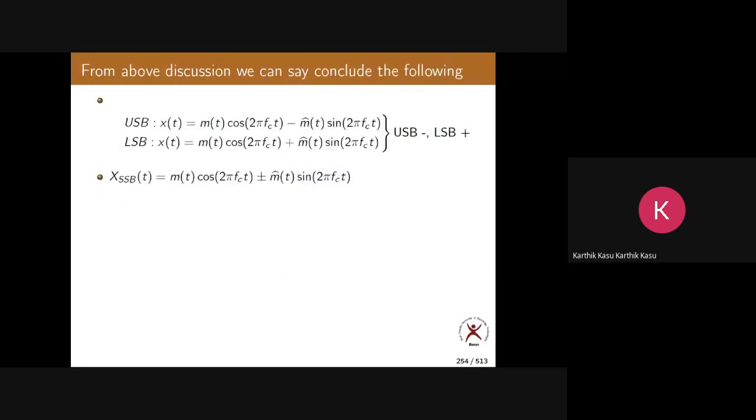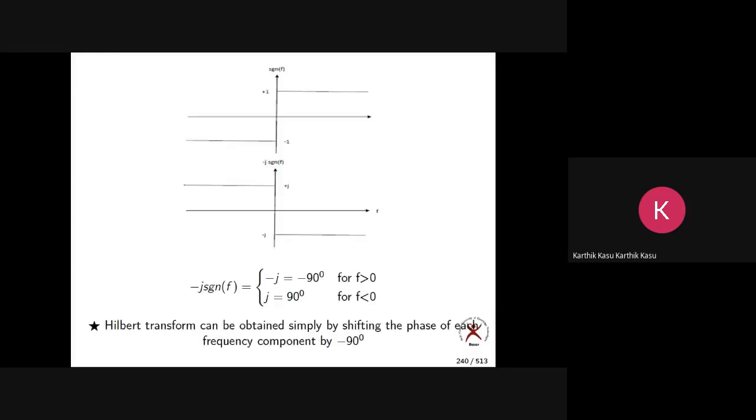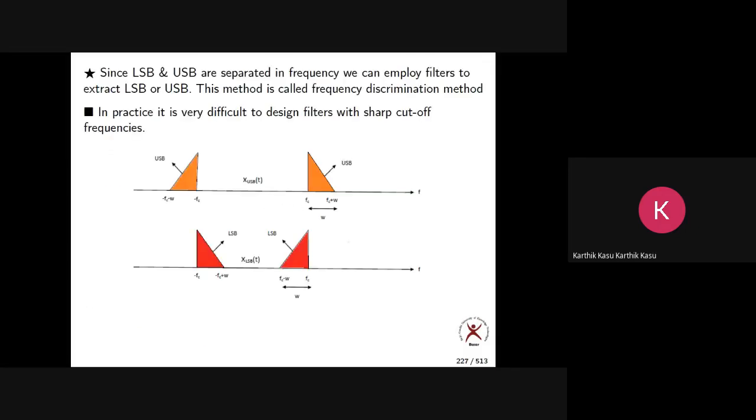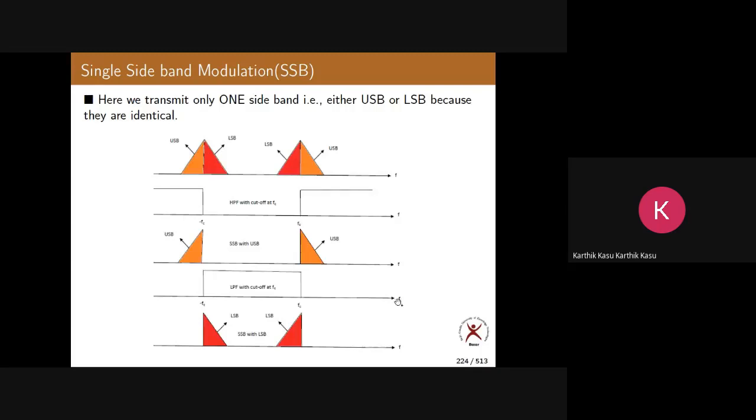Okay, let's go back to this SSB. There I told you we need filters with a sharp cutoff frequency. See here, this is the upper sideband and this is the lower sideband. They are touching each other at FC. Clear? Now if you want to separate one sideband, or remove one sideband, you need this filter. The filter should have sharp edges, or it should be an ideal filter. If it is not an ideal filter, what happens? You cannot separate them. You cannot isolate them. Do you agree or not?